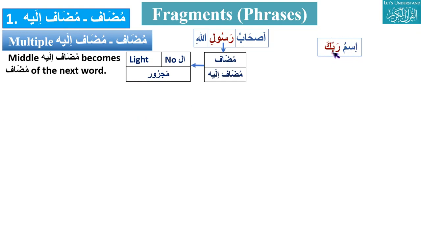So ismu rabbi, what is the meaning? Name of Lord. Rabbi is what? Mudaf ilay. Mudaf ilay should be what? Always majroor. That's why this is rabbi. So name of Lord. Rabbika, your Lord. Name of your Lord. And we know that all these attached pronouns are always mudaf ilay.